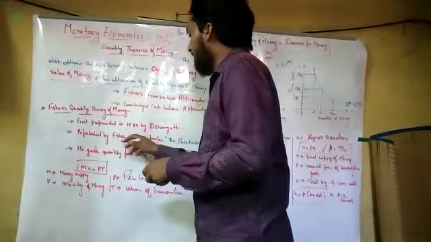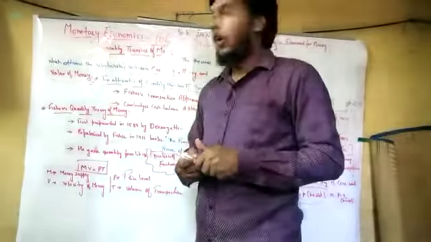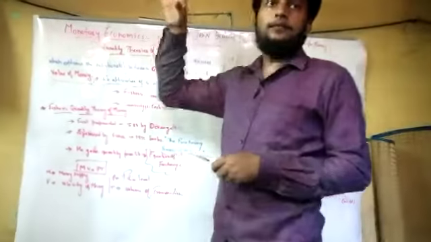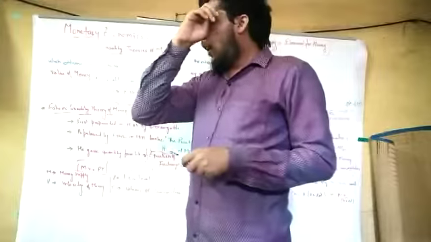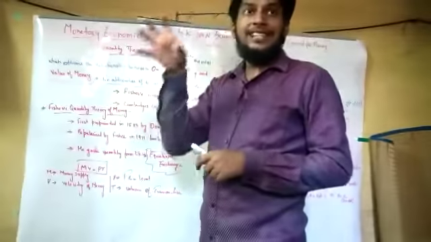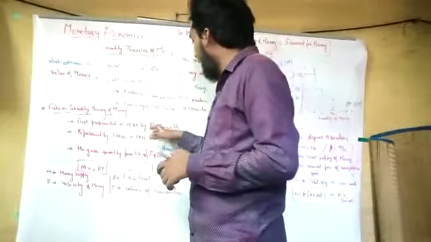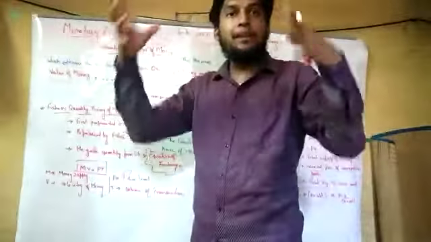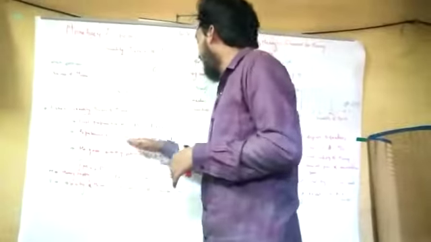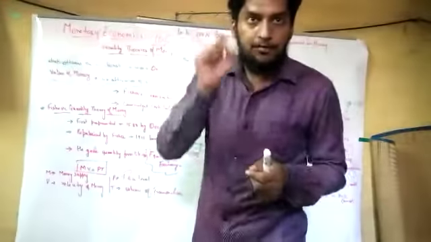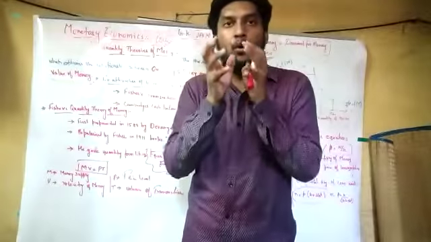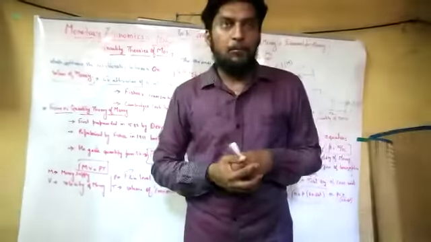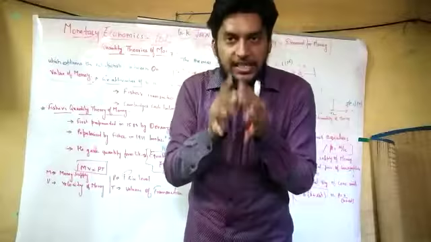It was popularized by Fisher. Although it was founded by the Australian economist Dev Jangatti in 1588, it became famous in the era of Fisher, around 1911. In the year 1911, the book was released. The name of the book is The Purchasing Power of Money.